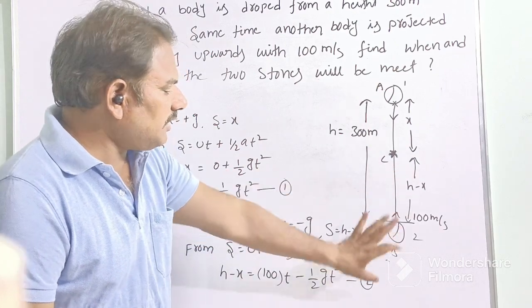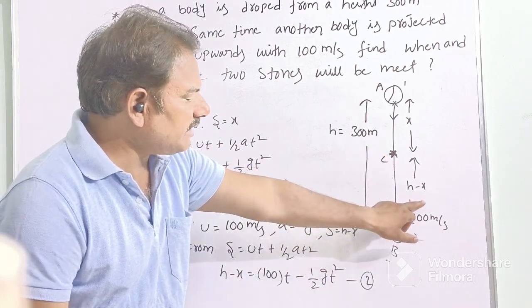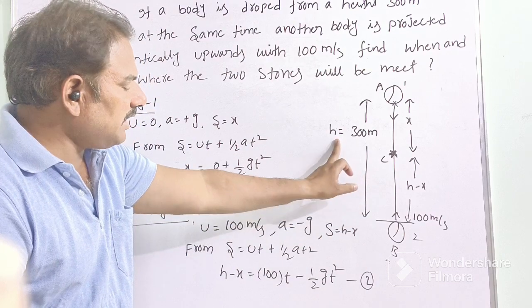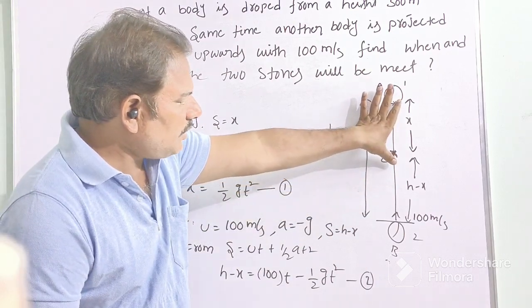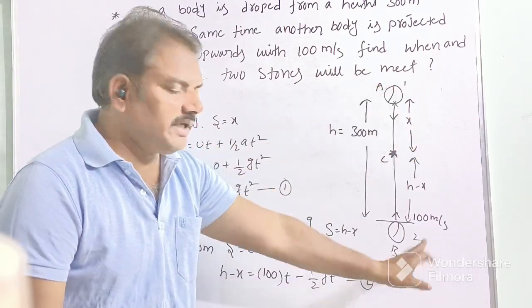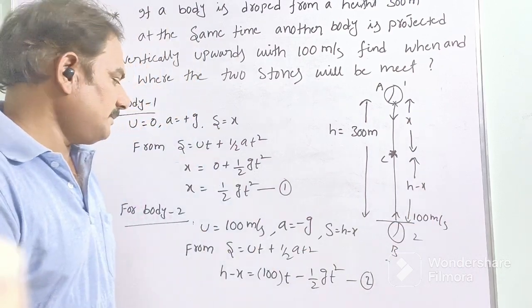How much distance is covered by the second body? The total distance is h and the first body covered distance x, so the remaining distance is h minus x.